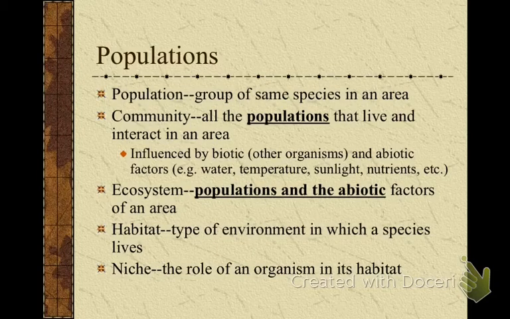Population, the Stevenson population. If, however, you want to talk about the grass outside, the cockroaches that live in the building, the geese, the mice, and the rats that live in the building, and all the students, then you can say Stevenson community. So you want to make sure community is all the populations that live in a given area. And community is just biotic.